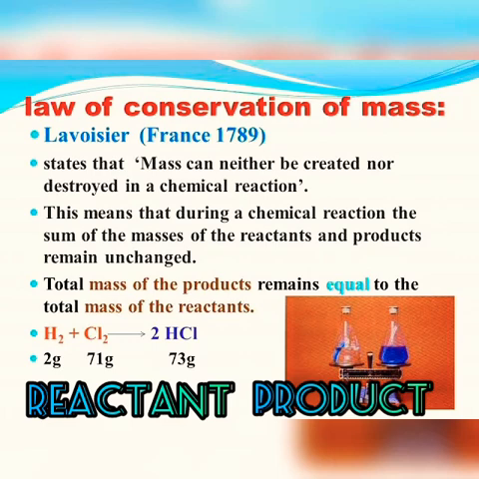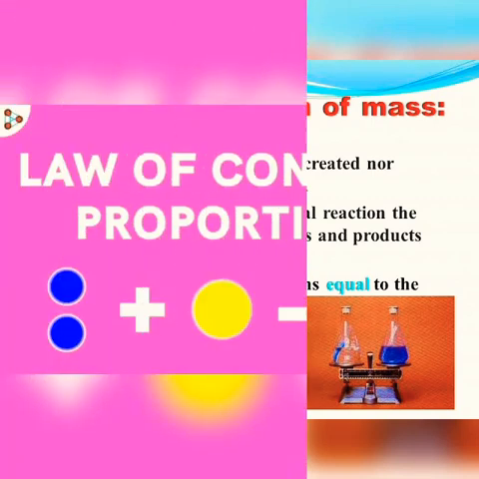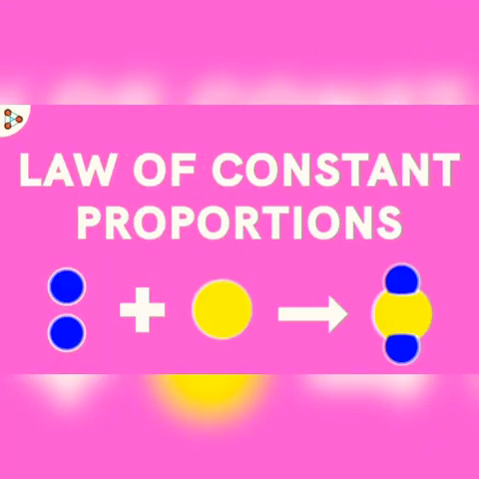For example, H2 is taken 2 gram and Cl2 is having 71 gram. Both are reactants. Both reacted together to give a new compound HCl. After the reaction, you can see it is 73 grams, which is equal to the mass before the reaction. The second law is law of constant proportion.